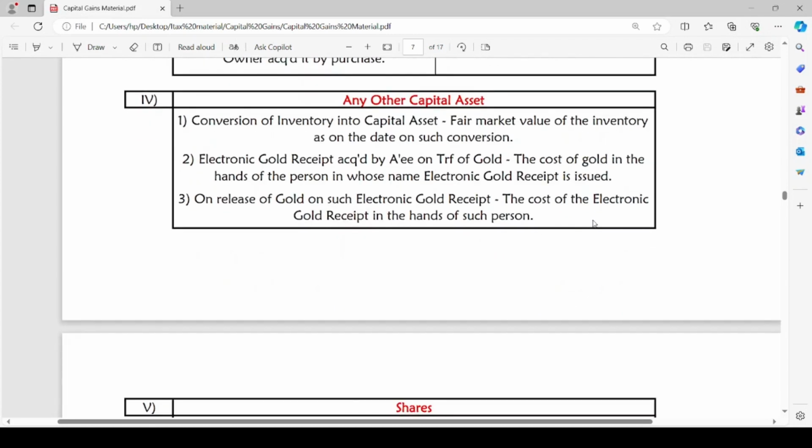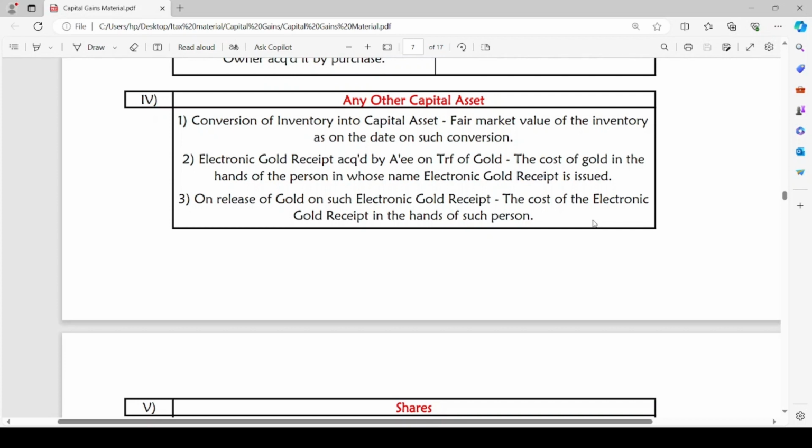The fourth case is any other capital asset. Conversion of inventory into capital asset. In such a case, the fair market value of the inventory as on the date of such conversion, whatever it is, will be considered as the cost of acquisition of such asset.